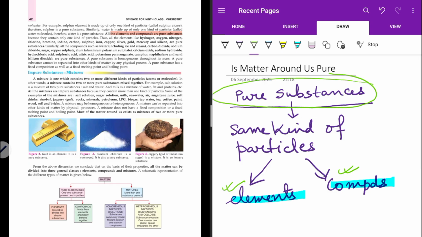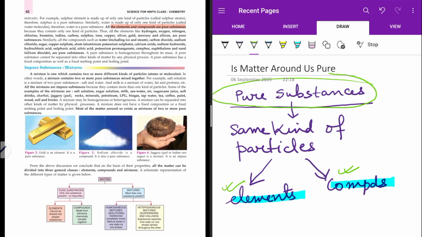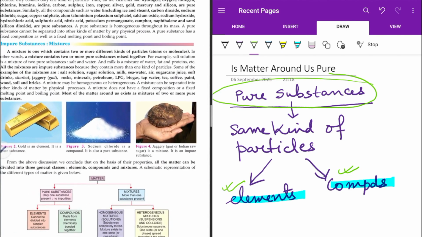Now what are mixtures? A mixture is one which contains two or more different kinds of particles. It can be atoms or molecules. So a mixture contains two or more pure substances mixed together. So we can say gold is an element, it is a pure substance.